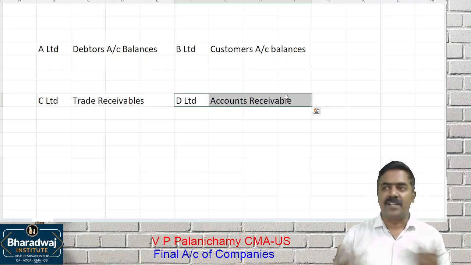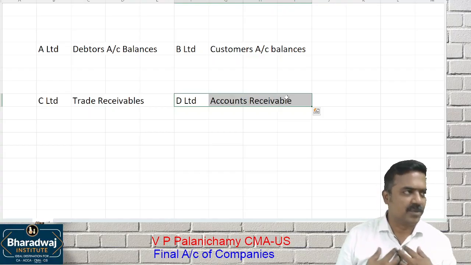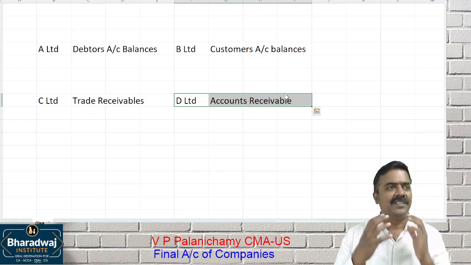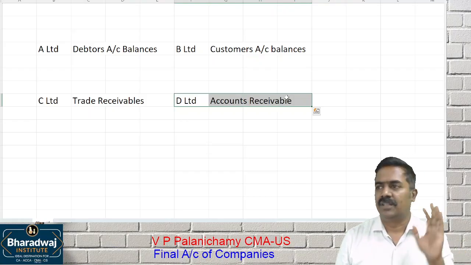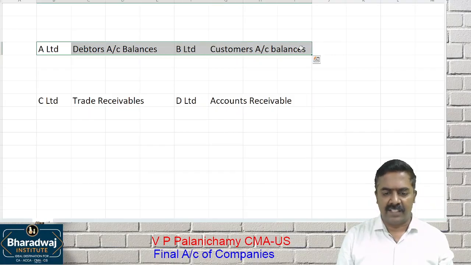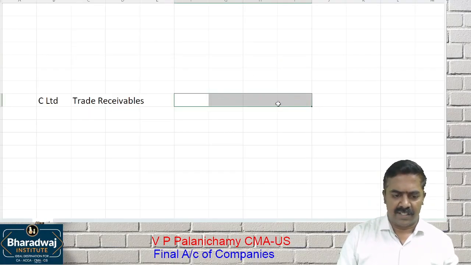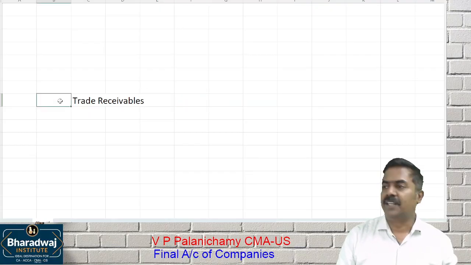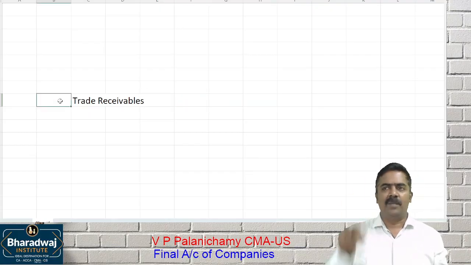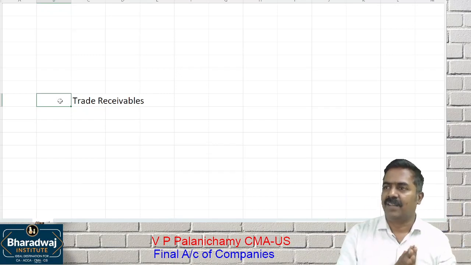I get confused. What is the difference? I got confused earlier. Now, all companies should prepare the balance sheet in a uniform format. The company law says remove all the names. Your customer should be called as trade receivables. So A Limited, B Limited, C Limited, D Limited, all the companies will use one single name: trade receivable.